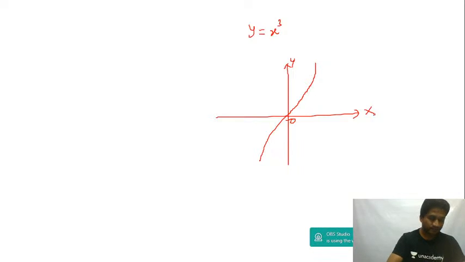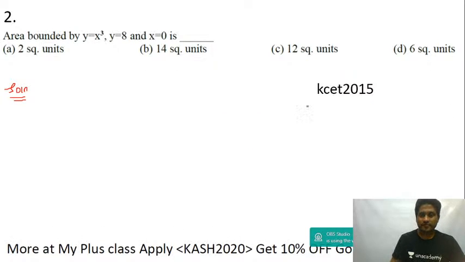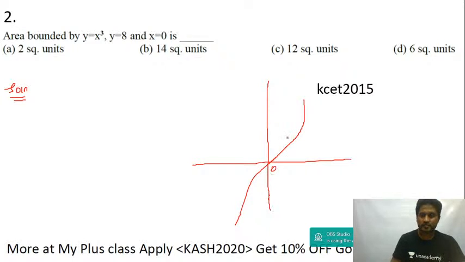So same logic if I plot the graph of a cubic function. This is the graph of cubic function y equal to x cube. Then x is x-axis, and then y-axis, x is equal to 0, and y equal to 8. This is the line y equal to 8. And then obviously x-axis, y will be equal to 0. This area I am supposed to find out. I need to find out the shaded part.